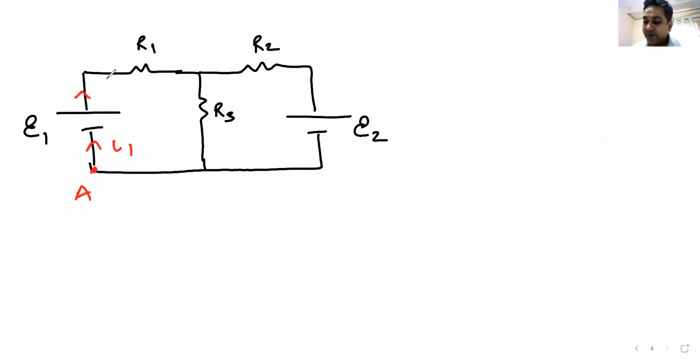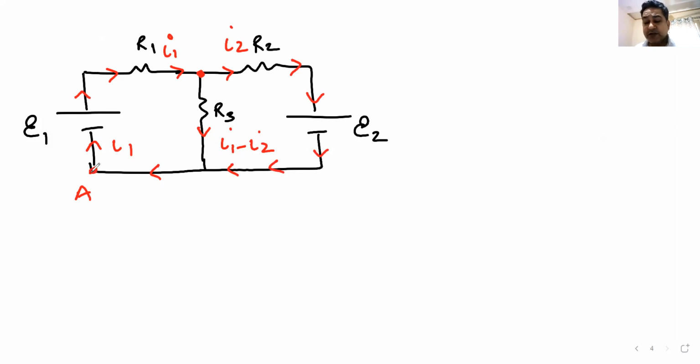It reaches this junction and the current will break. Let me call this I2. From here I1 is coming, and on the upper branch I2 goes. In the lower branch, total current is I1 and I2 has gone, so it becomes I1 minus I2. I2 is coming from here, I1 minus I2 is getting added up, so total current is I.